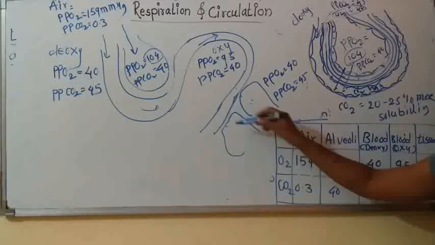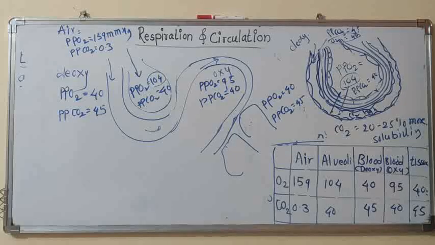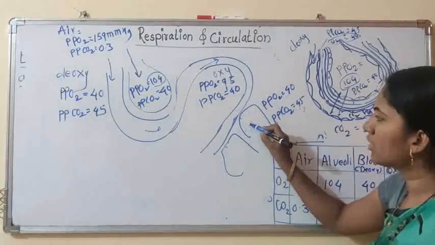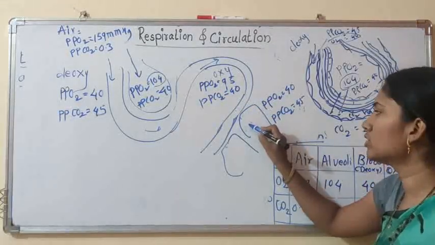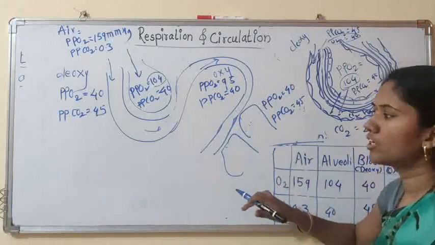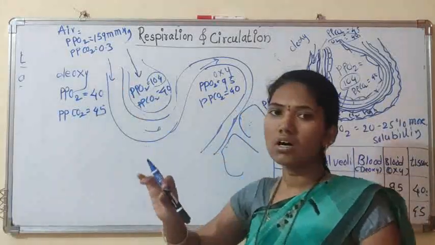So the same blood becomes deoxygenated. Once again it comes towards the alveoli.